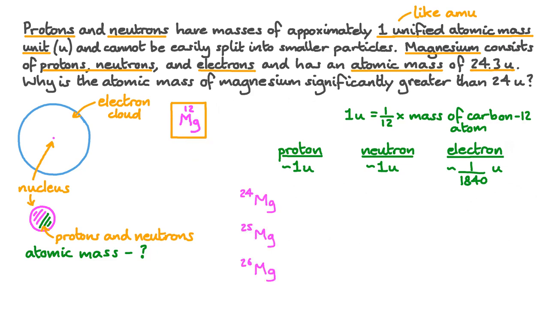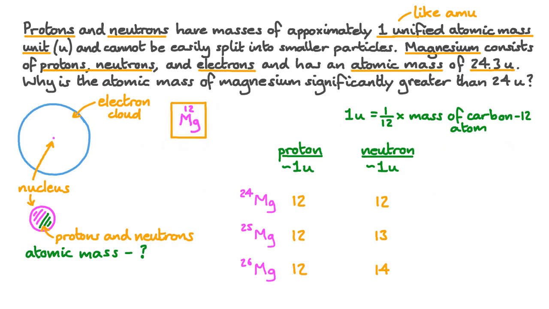Each isotope has the same number of protons. They are all magnesium, therefore they have atomic numbers of 12, and therefore there are 12 protons in each atom. But magnesium-24 has 12 neutrons, magnesium-25 has 13, and magnesium-26 has 14.